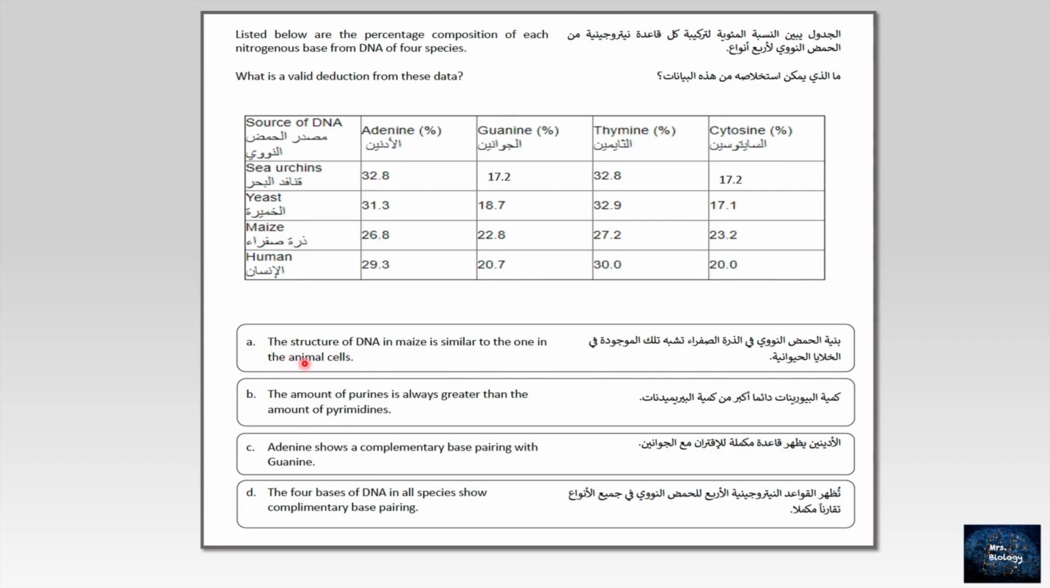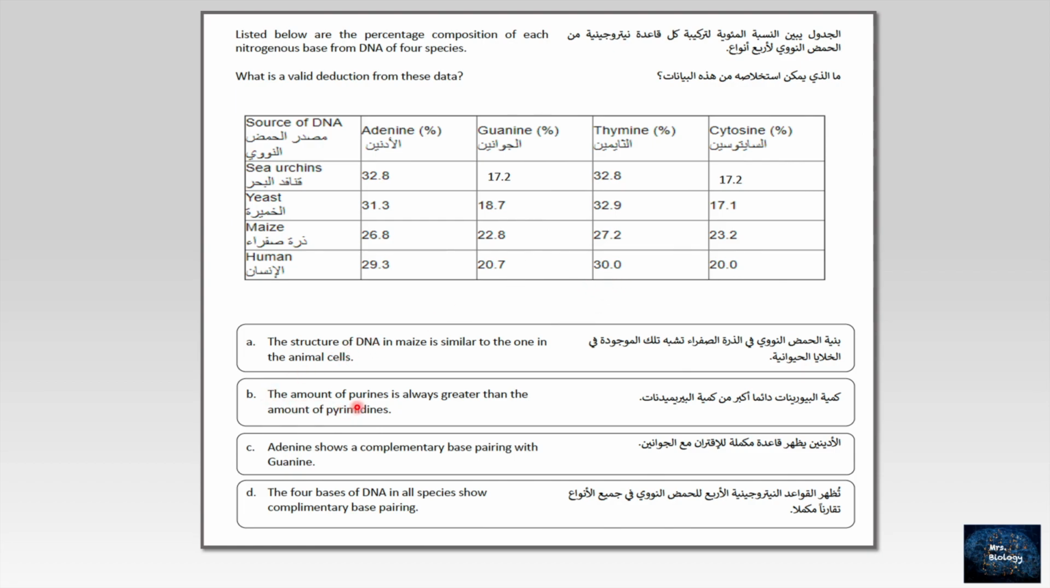A. The structure of DNA in maize is similar to the one in the animal cells. Animal cells, I have here a human and I have here sea urchin. But if I pick any percentage, for example, guanine, 22.8, but in a human it's 20.7 as a percentage. In sea urchin it's 17.2. Any other one? Here, thymine, 27.2. In sea urchin, 32.8. In a human, 30. So this is a wrong statement.